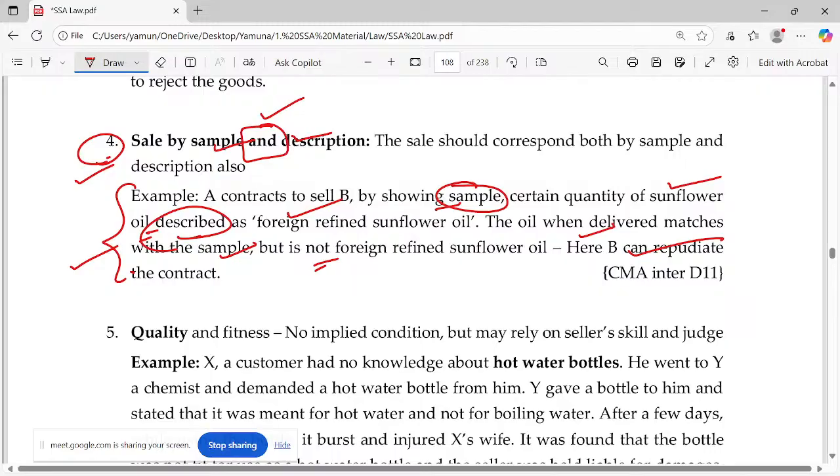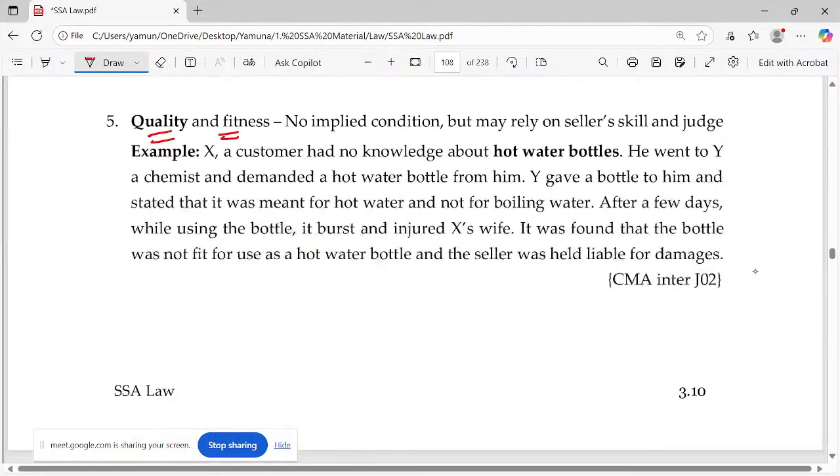This is not implied condition. Next is quality and fitness. See, already we have discussed this quality and fitness. Let me go for this example. X, the customer, had no knowledge about hot water bottles. He went to Y. Whose wife? He's a chemist. And he demanded a hot water bottle from him.